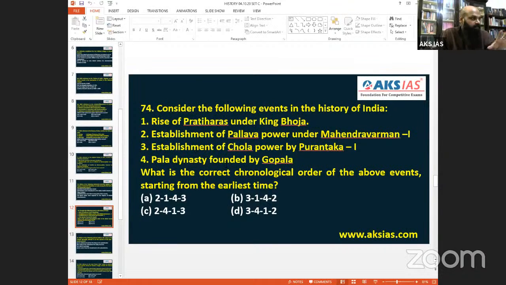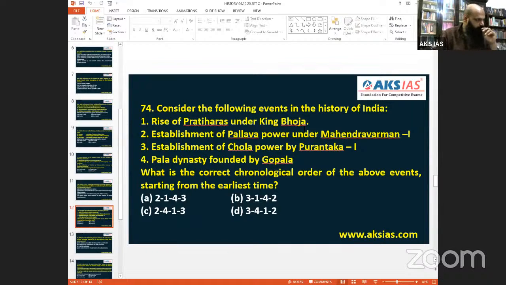Now let's chronologize. Who shall come first? The Pala dynasty is around the 600, 700s. The Pratihara dynasty is also the same time. Parantaka Chola was later Chola, not the early Karikala Chola time. Later Chola means 800s. So the first established is for the Pallavas. Pallavas were there from 200s to 800s. Mahendravarman was there from almost 600 to 630. So the second one comes first. Those with 2 first are more to be considered, A and C.